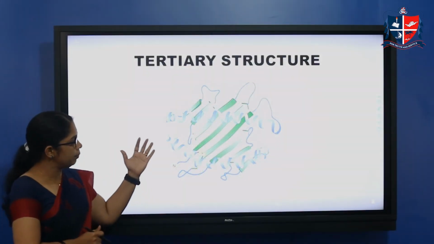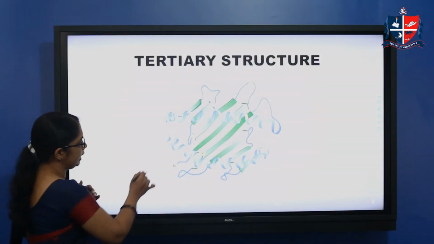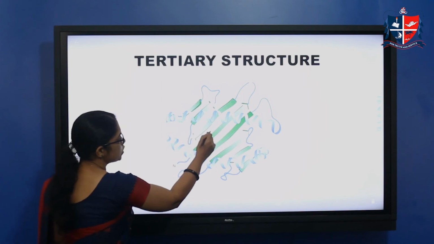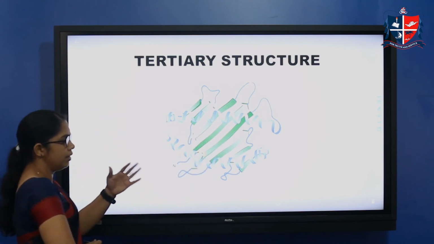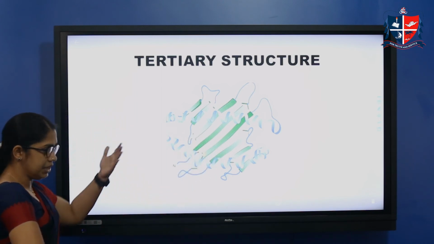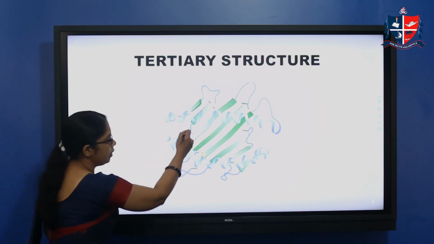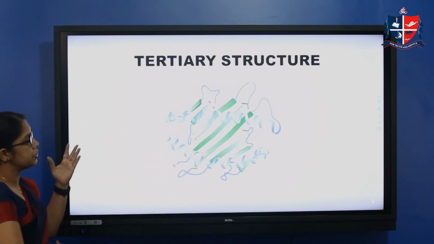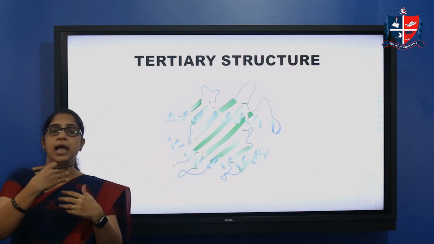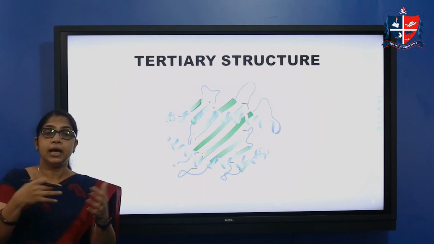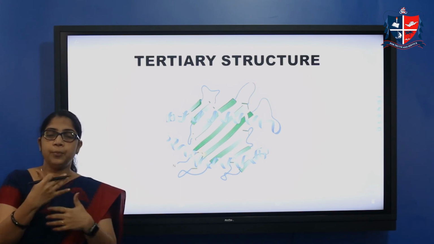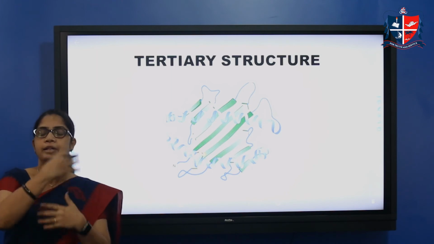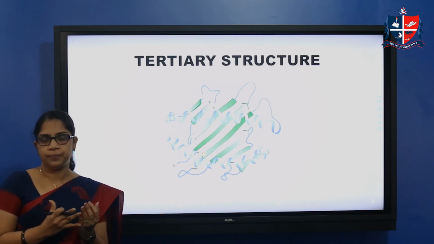Here it is a simple picture. You can see there is a helix, and the green indicates pleated sheets. In the case of tertiary structure, the helix and pleated sheets are connected together, bonded together, and give another shape called tertiary structure.